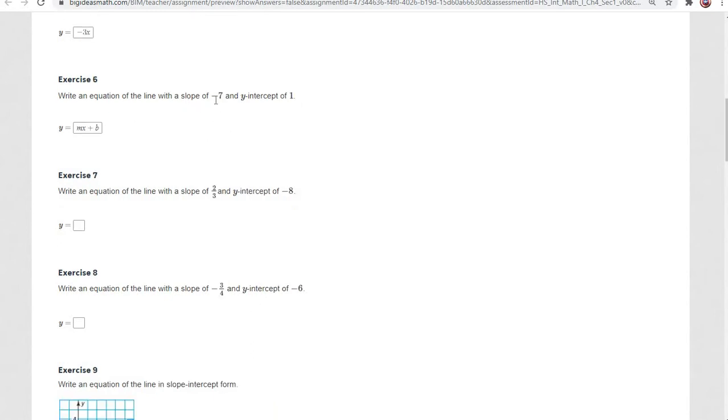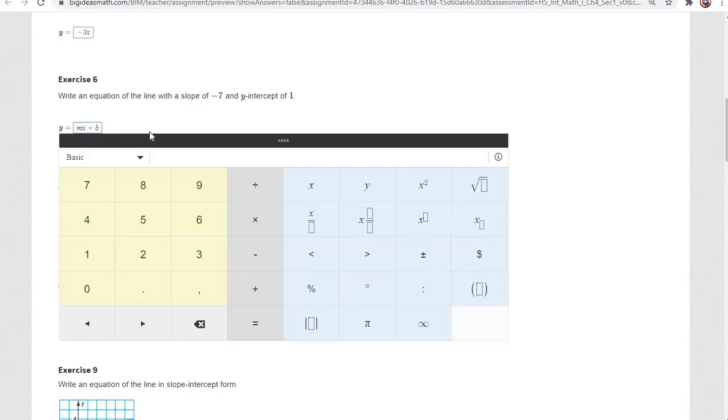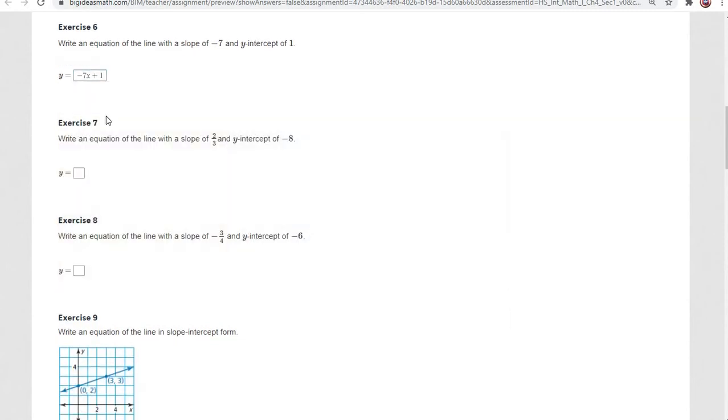On this next one, it says the slope is -7, so we replace m with -7, and the y-intercept is 1, so we replace b with 1.